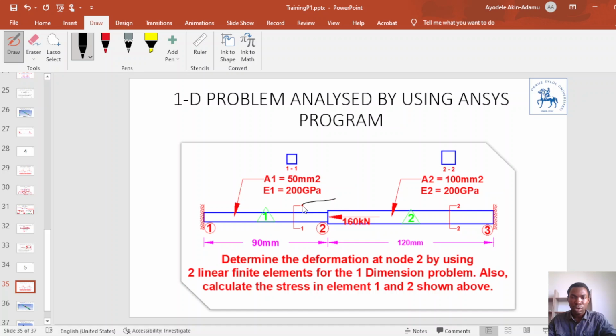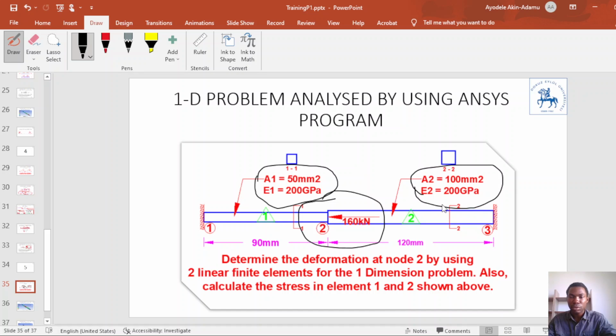At node 2, the point load is 160 kilonewton. Element 1 is 90 mm long, element 2 is 20 mm long. We see the cross-sectional area and the Young modulus of element 1 here, and the cross-sectional area and Young modulus of element 2 here.